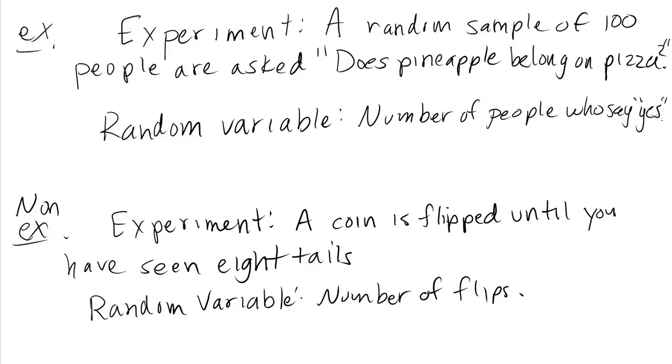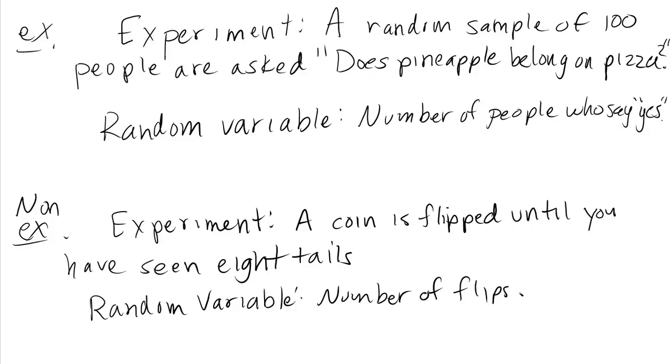We have a fixed number of repeated trials because we're going to select exactly 100 people. That's fixed. And we're going to repeatedly ask the same question over and over to 100 people. Secondly, can the outcomes be categorized into one of two types? Sure, there are people who say yes and people who say no. This is a much more obvious example.